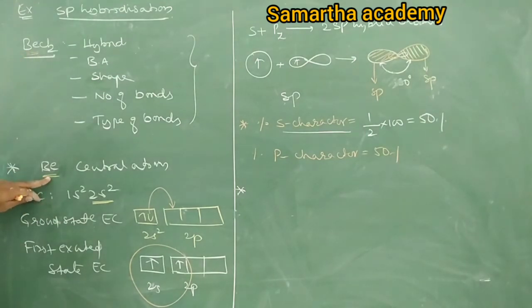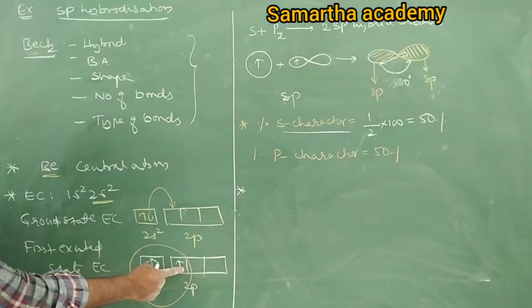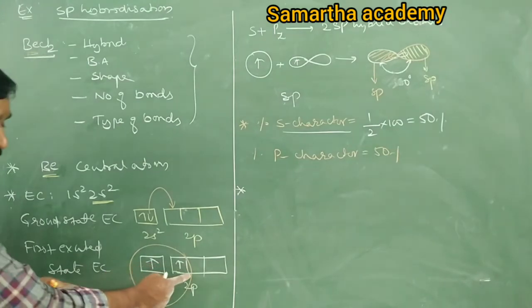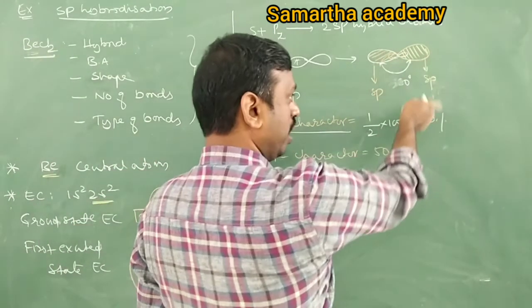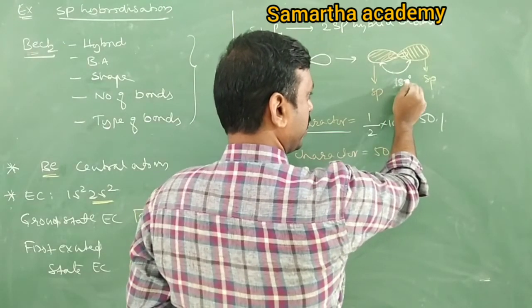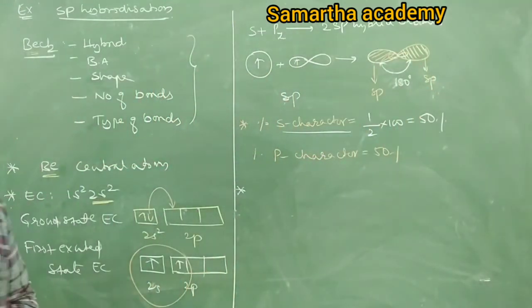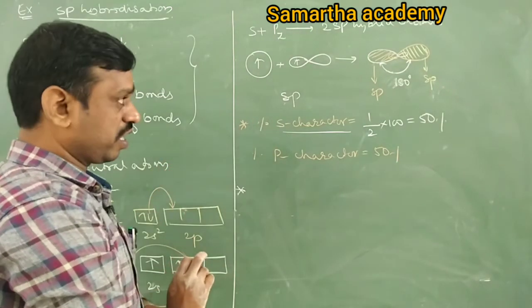Therefore I took the central atom beryllium, its electronic configuration, ground state, excited state. In the excited state, which hybridization does it undergo? S, P. One s orbital and one p orbital intermix. They form 2 sp hybrid orbitals, and the bond angle between any two sp is 180, and the percentages of s character and p character.